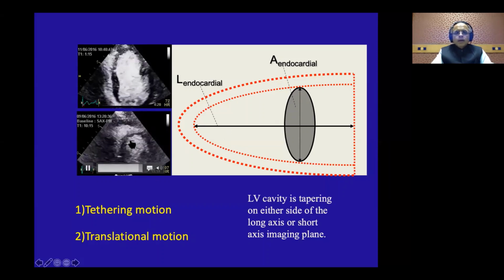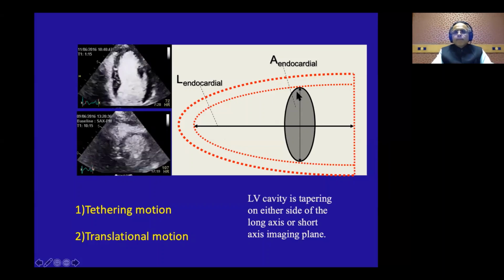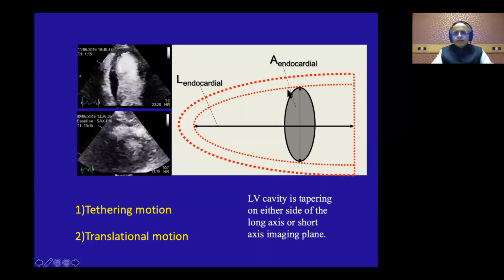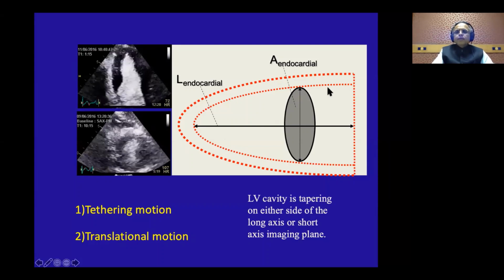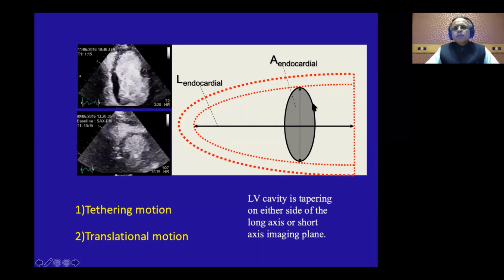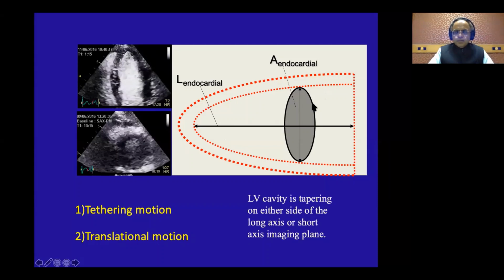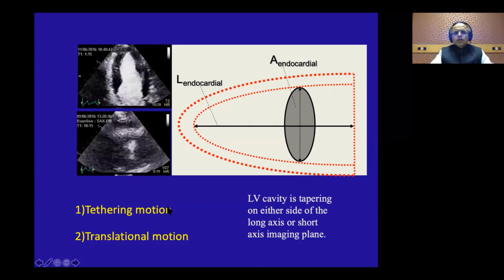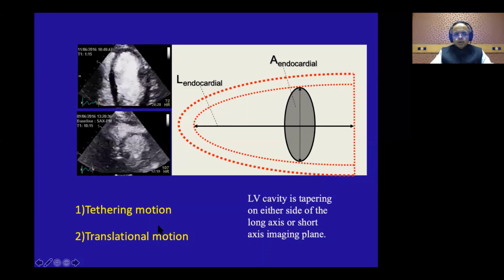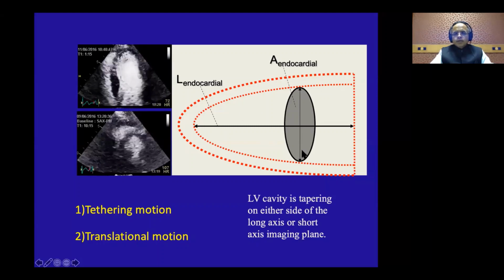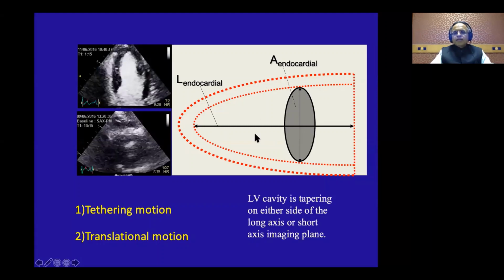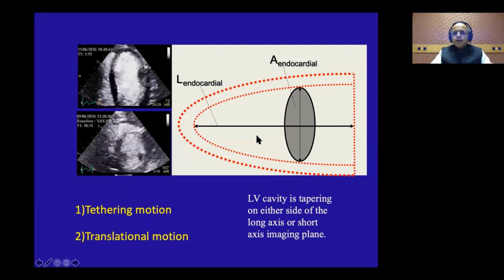So the endocardium I am seeing here and the endocardium coming closer to me may not be from the same slice. It may be lower down also. So it depends upon the through plane motion. And this through plane motion can happen because of respiration or because of the cardiac motion also. And this is called translational motion. So this can happen because of the cardiac movement of twisting, also because of the respiratory motion.